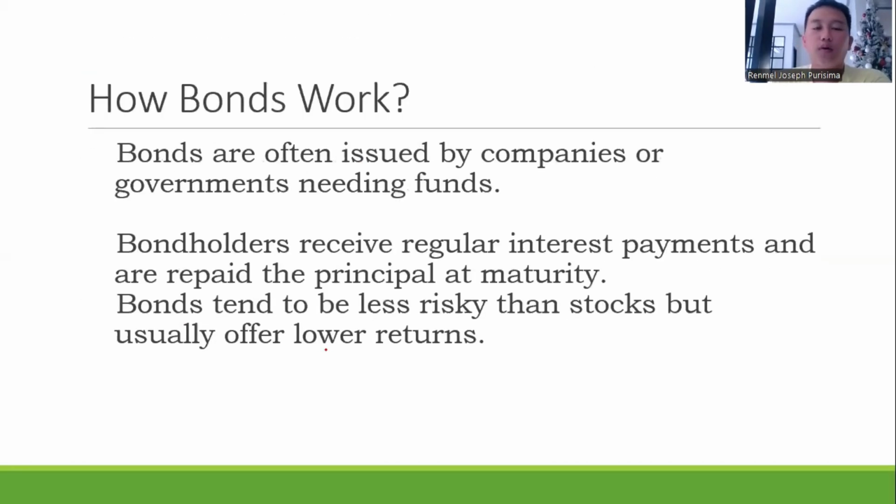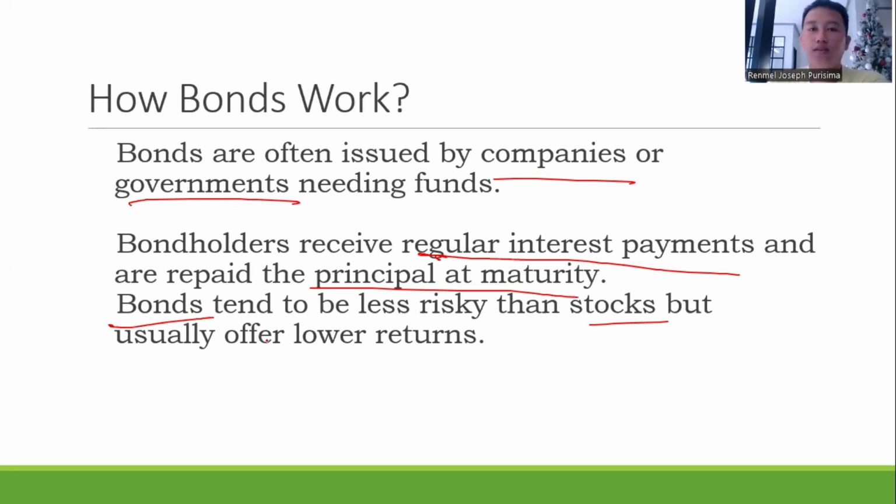So how do bonds work? Bonds are often issued by companies or governments that need funds, maybe for expansion, for their projects, and other marketing strategies. Next, bondholders receive regular interest payments and are repaid the principal at maturity. Bonds tend to be less risky than stocks, but usually they offer lower returns.